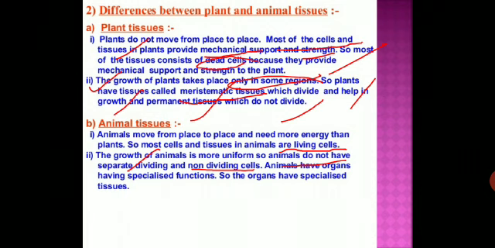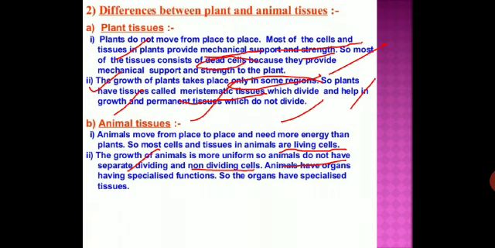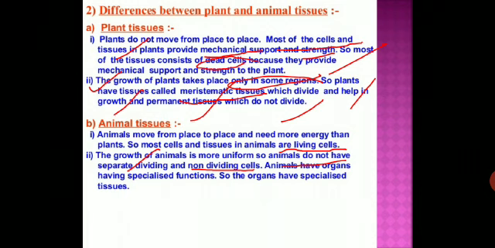There are some tissues in plants that divide throughout their life. These tissues are localized in certain regions. As for the structural organization, an organ system is far more specialized and localized in the complex organism. So I hope you understand the difference between plant tissue and animal tissue.